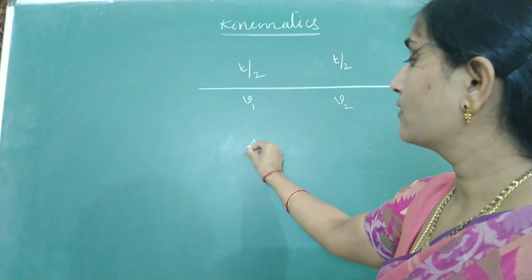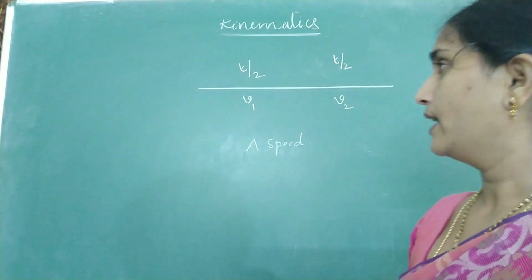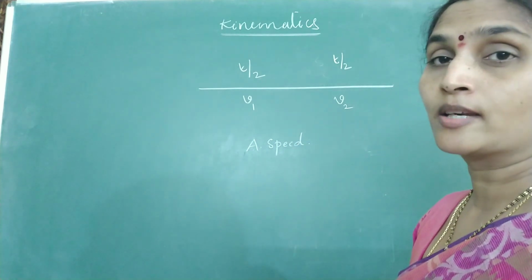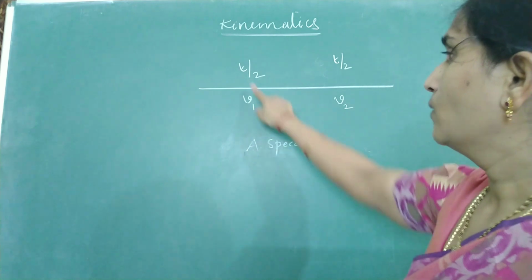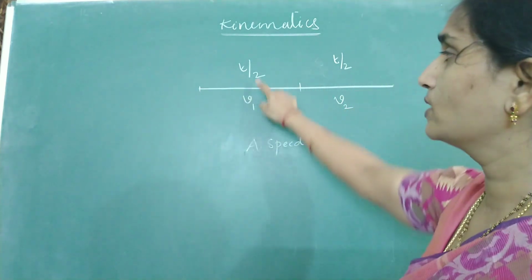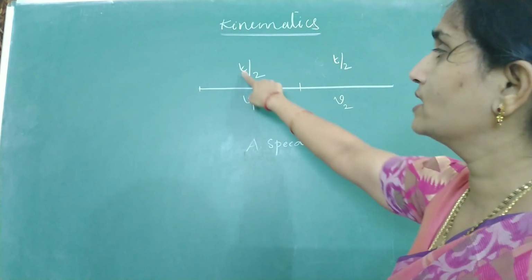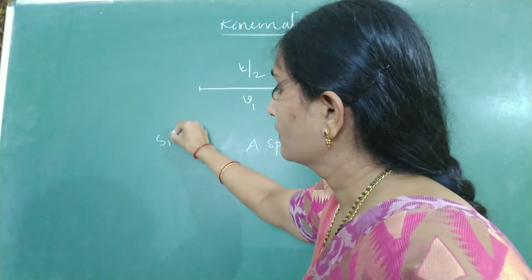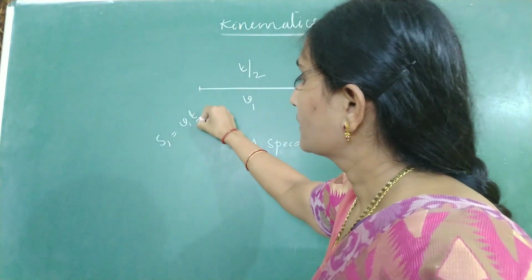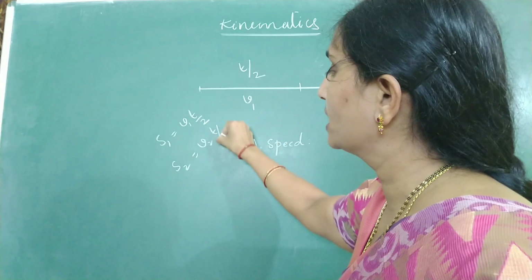So how do we define average speed again? Don't forget the basic definition. Average speed is total distance divided by total time. What is the distance covered in half of the total time interval? We know distance is velocity into time. So S1 I can write it as V1 into T by 2. S2 we will write it as V2 into T by 2.